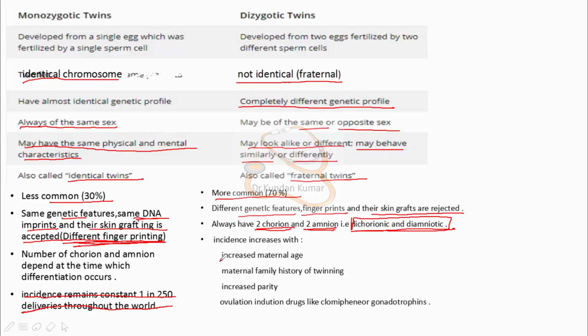It increases with maternal age, maternal family history of twinning, increased parity, and ovulation induction drugs like clomiphene citrate, gonadotropins. So this was all about the summary of the monozygotic twins and dizygotic twins.